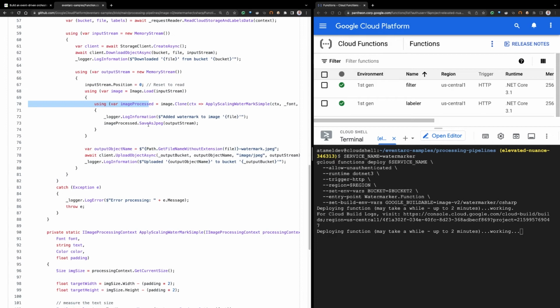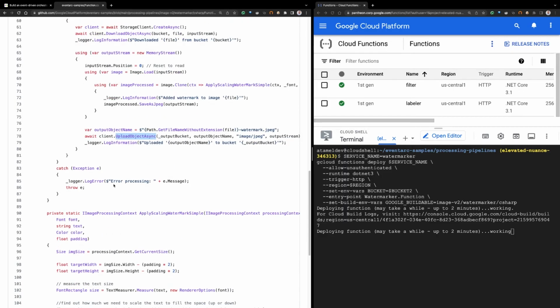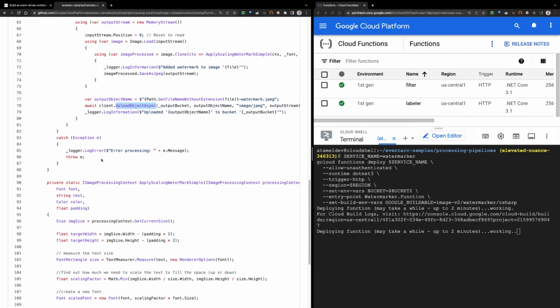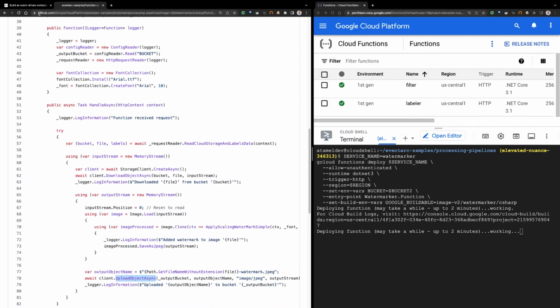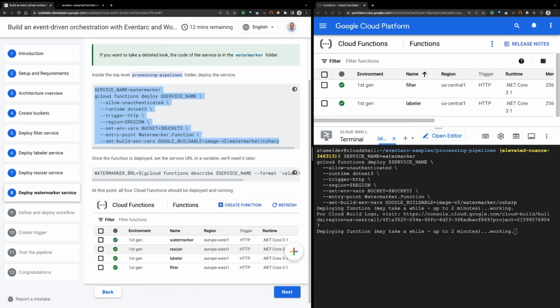So we apply that watermark, save it as JPEG, and then we save the file name -watermark JPEG, and then we upload that file back to cloud storage. So we combine everything that we see in the resized image and the labels into a new image, and we upload that back to cloud storage. You can look at the code if you like, in terms of how we do this watermarking. Once this is done, we'll also have a Watermarker URL that we're going to need. So I'm going to save that as well. And then we'll be done with functions.